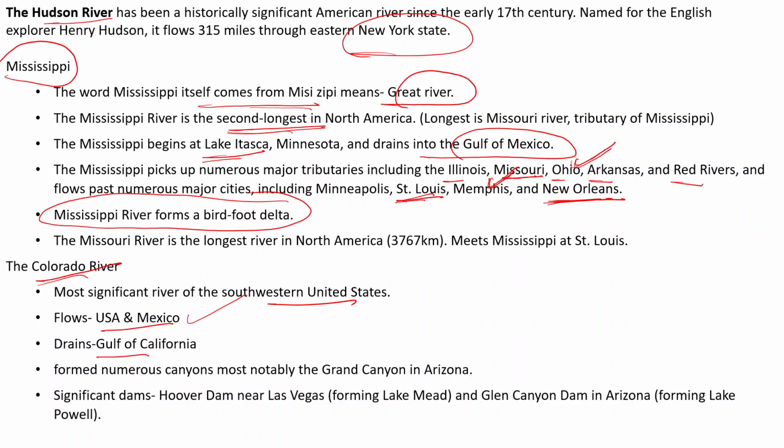Then it drains its water where? In the Gulf of California. And this Colorado River forms numerous canyons. Canyons are what? V-shaped valleys. The largest V-shaped valleys are called canyons and gorges. So here on the Colorado River we have the Grand Canyon. Remember this, very important. Grand Canyon is a V-shaped valley formed by vertical erosion of the river. Not horizontal erosion, rather the vertical erosion by the river. Always remember vertical erosion.